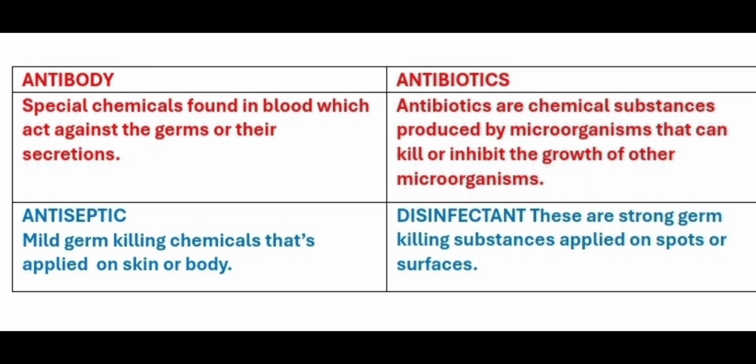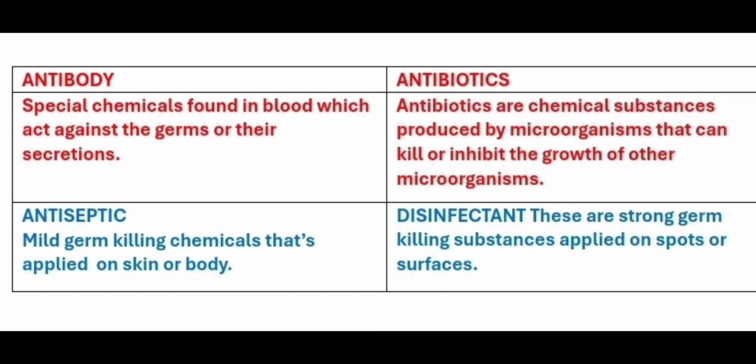The first is antibody and antibiotics. Antibodies are special chemicals found in the blood which act against the germs or their secretions, whereas antibiotics are chemical substances produced by microorganisms that can kill or inhibit the growth of other microorganisms.